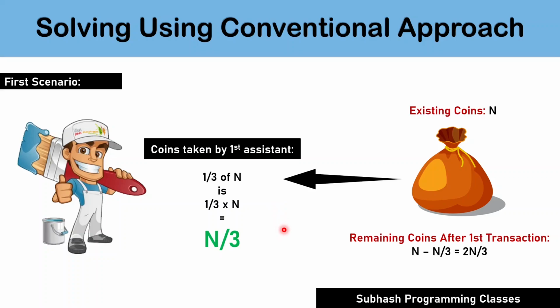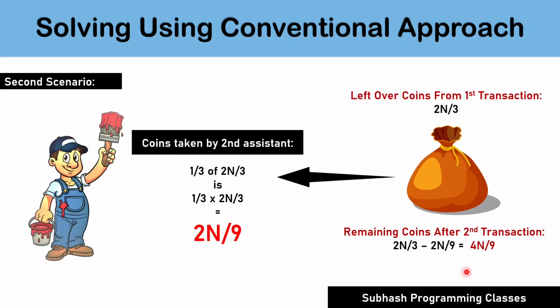To calculate the remaining coins after this transaction, subtract the number of coins taken by the first assistant from the total number of coins that the main painter had initially kept aside for distribution. That is, the remaining coins left out after this transaction is n minus n by 3, which is equal to 2n by 3 coins. Therefore, now the remaining coins left in the bag is 2n by 3. It's now the turn of the second assistant.